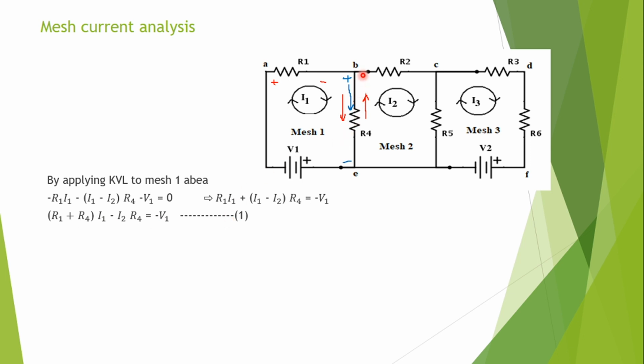Now applying KVL to mesh 2, that is BCEB. When I am applying the KVL to this mesh, once again, what is the current flowing through BC? I2 is flowing in this direction. So this is the higher potential, this is the lower potential.